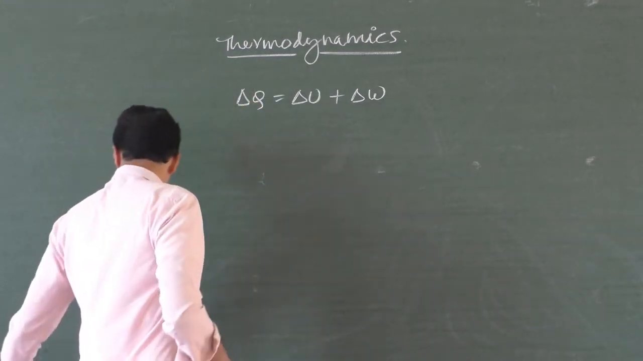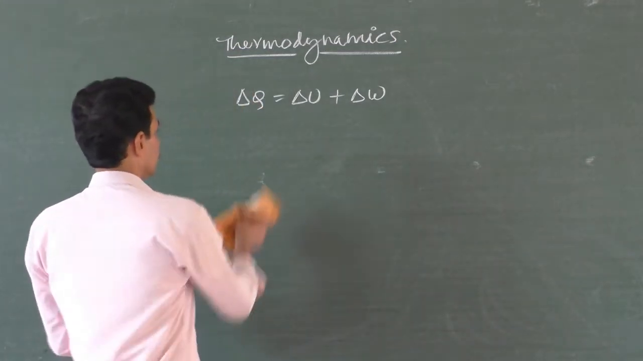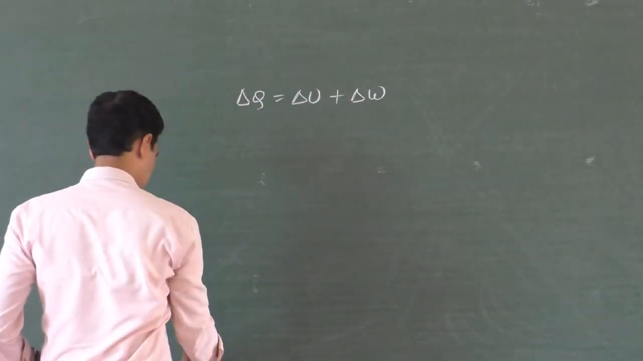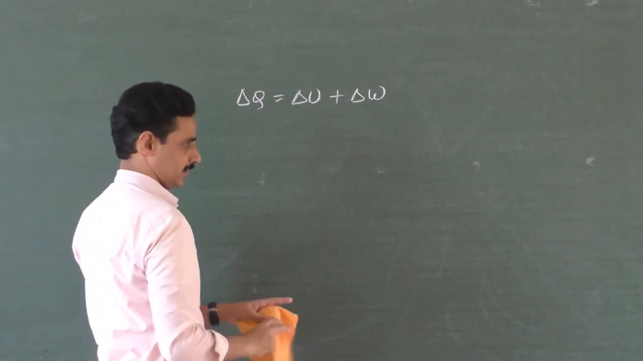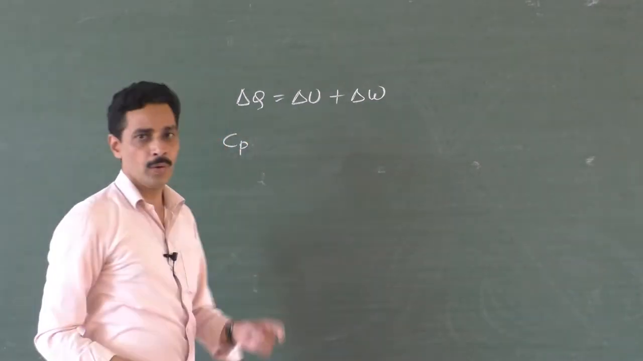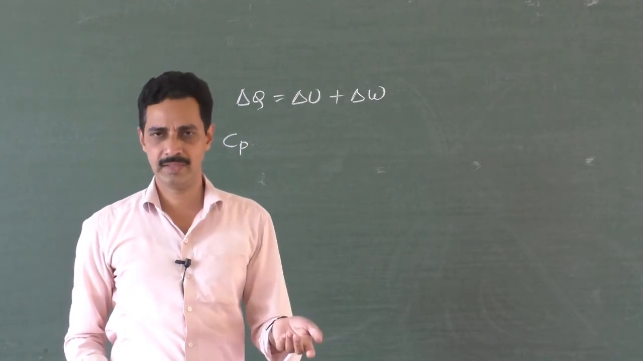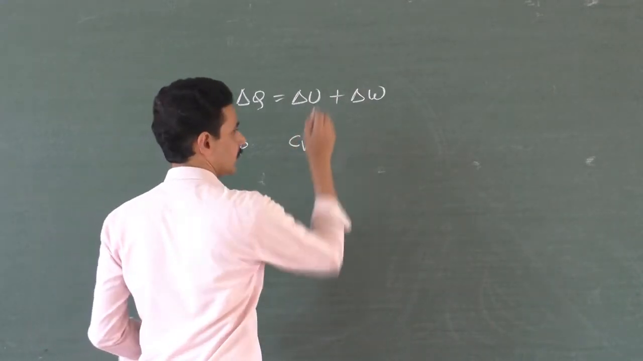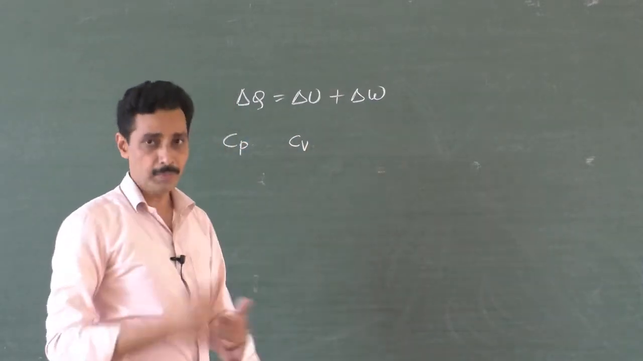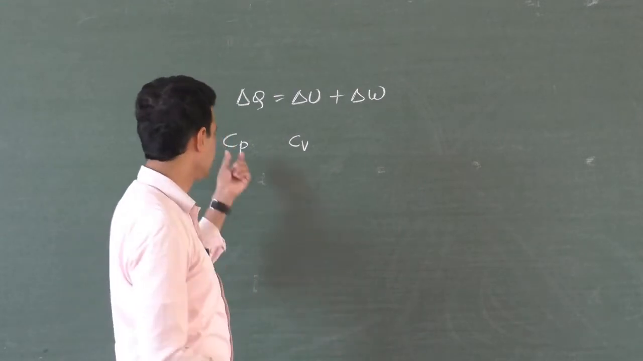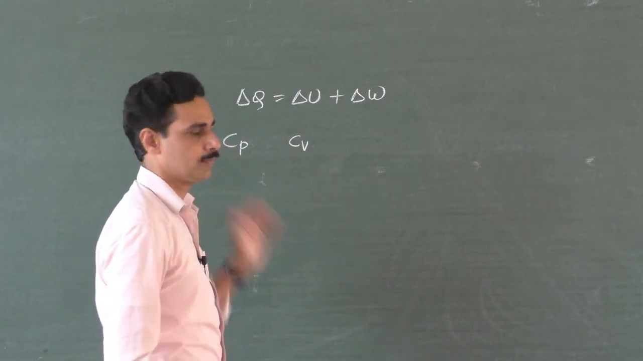Okay, now coming back to CP, CV, all right. What is CP? The molar specific heat at constant pressure is the amount of heat energy required to raise the temperature of 1 mole of the substance by 1 Kelvin, keeping pressure constant. And CV is the amount of heat energy required to raise the temperature of 1 mole of the substance by 1 Kelvin by keeping volume constant. This is by keeping pressure constant, but this is by keeping volume constant.